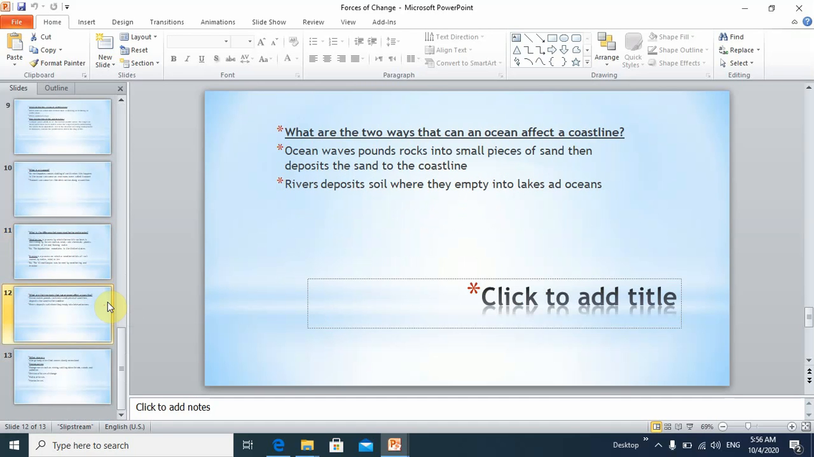What are the two ways that an ocean can affect the coastline? First, ocean waves pound rocks into small pieces of sand, then deposit the sand on the coastline. The second one, rivers deposit soil where they empty into lakes and oceans.